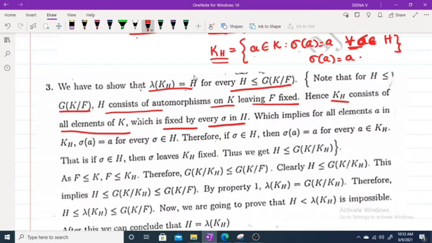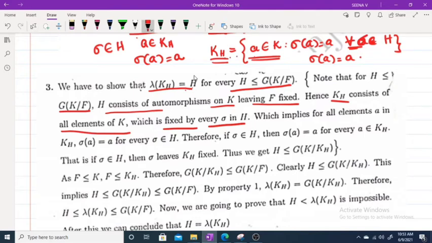Therefore, for every sigma in H, if you take any a belongs to KH, then sigma of a equals a.